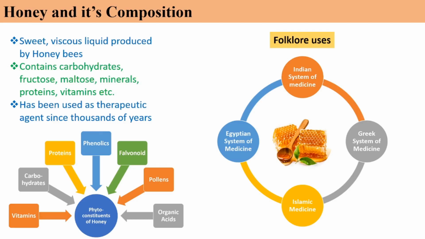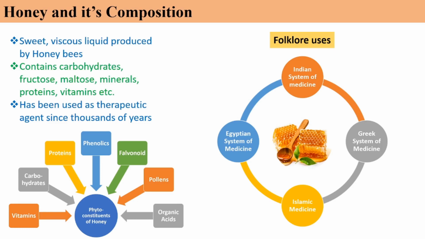So, as we all know, honey is basically a sweet viscous liquid produced by honey bees. It contains carbohydrates, fructose, maltose, maybe flavonoids, amino acids, and other components. And it has been used in therapeutic applications for thousands of years, not only in India but all over the globe as well.